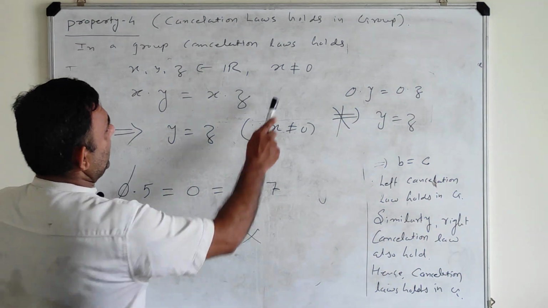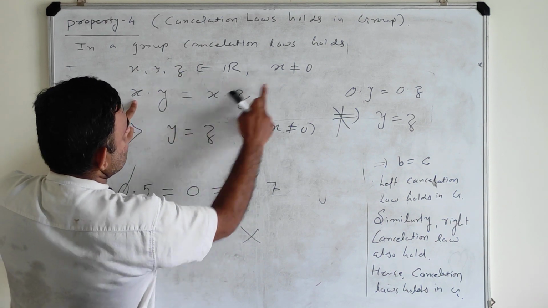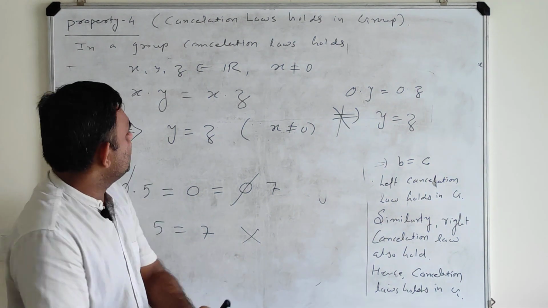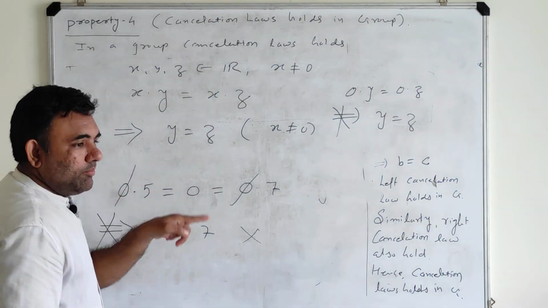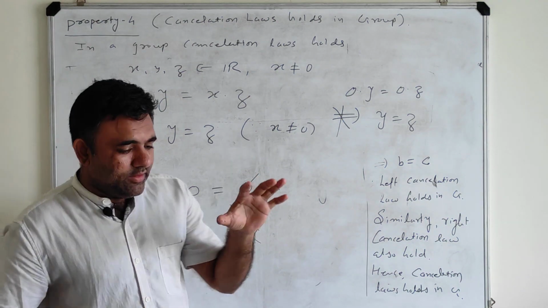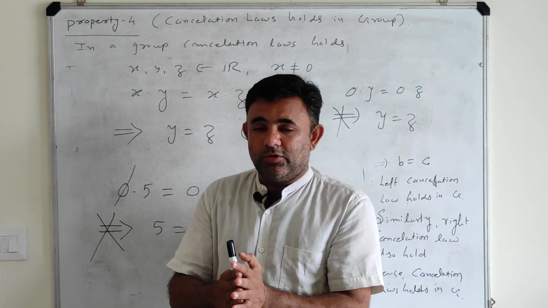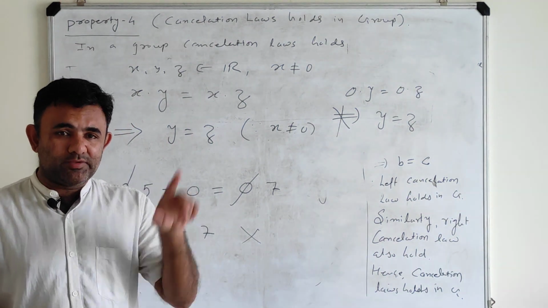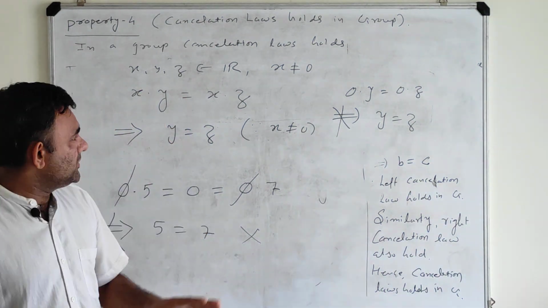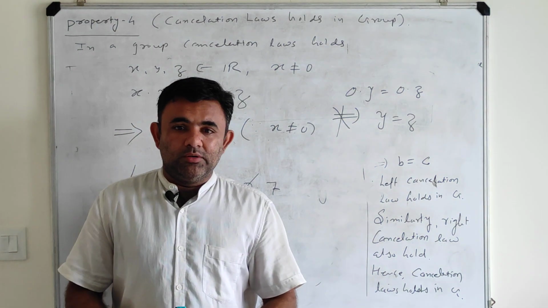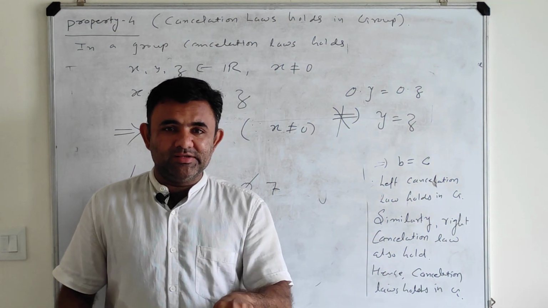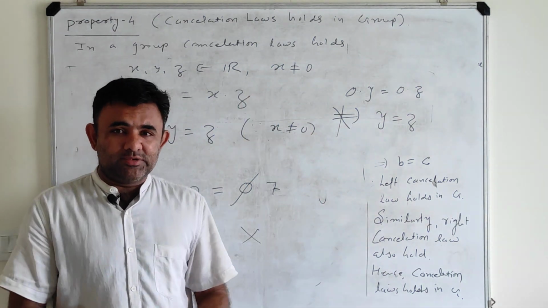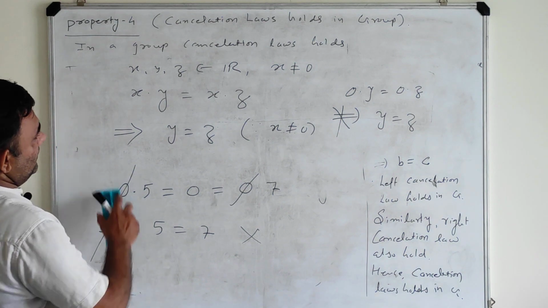But yes, if the quantity x is non-zero, then its inverse exists, and once its inverse exists, you can always cancel out. But it is not only because the inverse exists. Inverse exists plus multiplication is associative in R, that's why I can cancel out. So at school level we simply cancel, but there is a big reason behind why we cancel the non-zero quantity from the left side or right side.